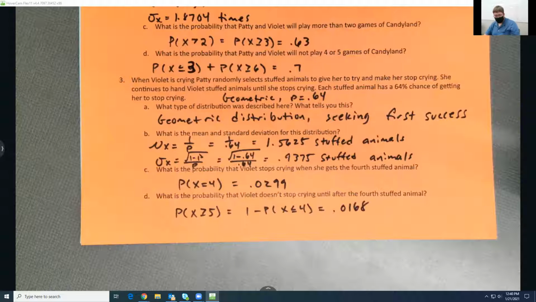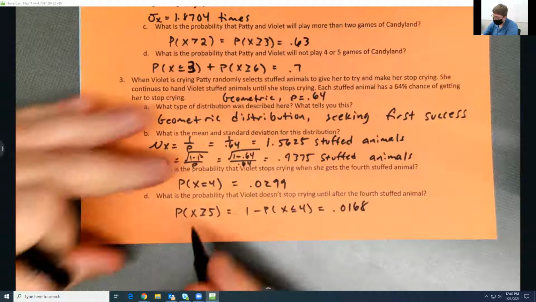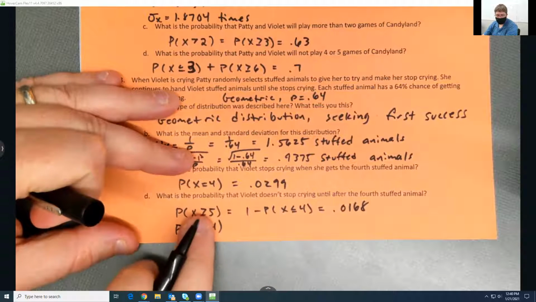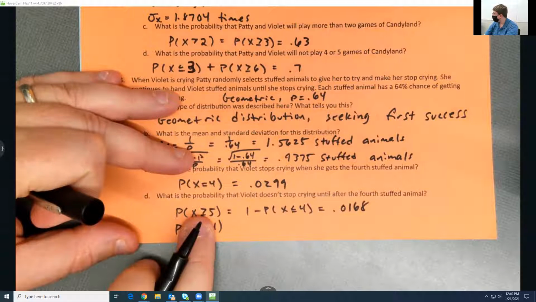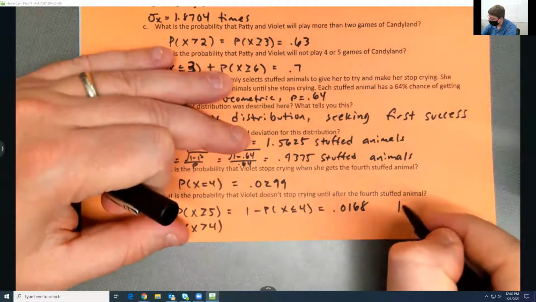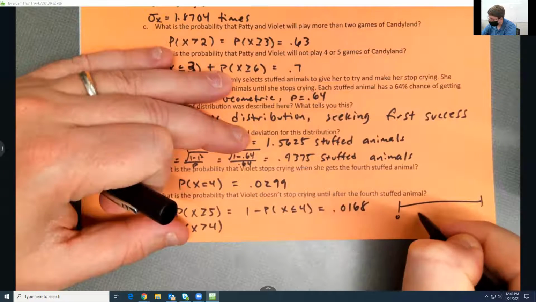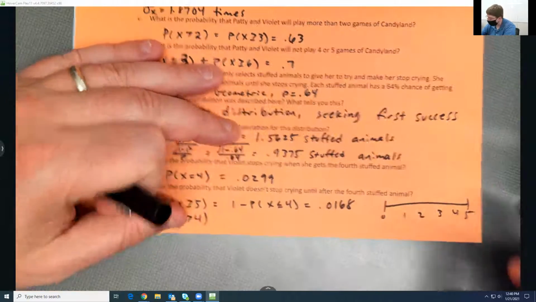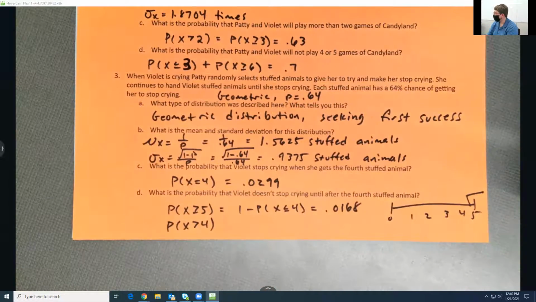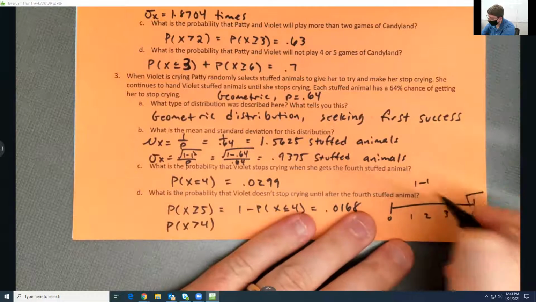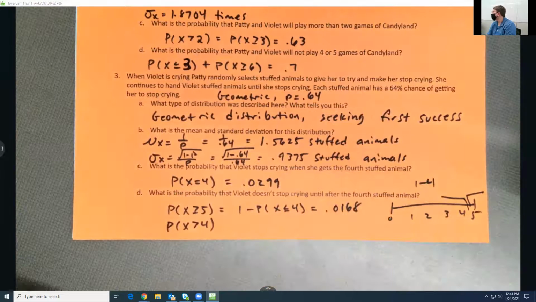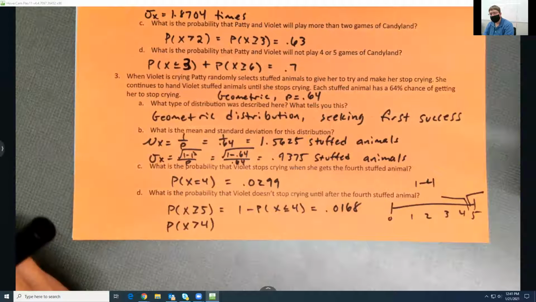Yeah. So when you write it like this, your statement was fine, you could write it like this. But when you write it like this, that's equal to this one. So when you look at a number line, you got 0, 1, 2, 3, 4, 5, etc. When you say greater than 4, you start counting at 5. So when you want to do 1 minus, you got to minus the first number you stop counting at, which in this case is 4. So it's just harder to do. It's easier to remember it that way, in my opinion.